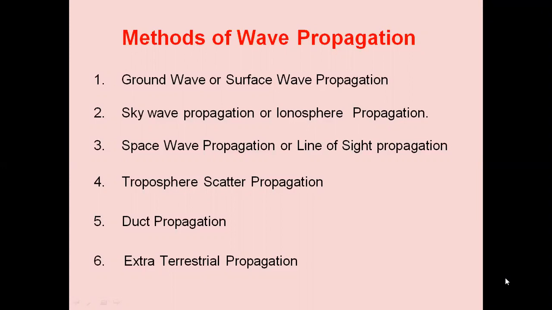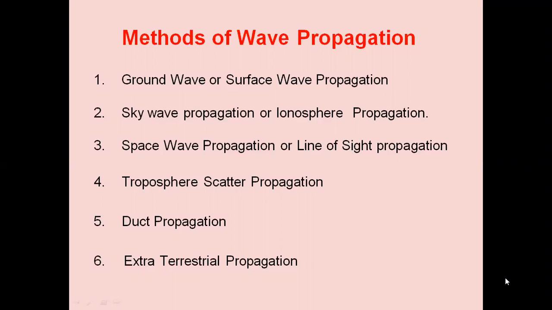Waves travel in a straight line except where the earth and its atmosphere alter their path. Frequencies above the high frequency range generally travel in straight lines. They propagate by means of so-called space waves.